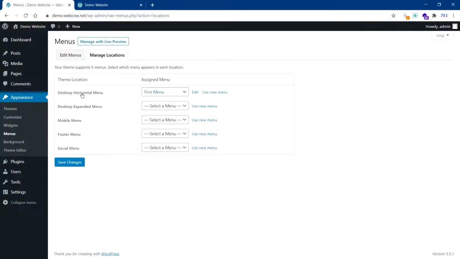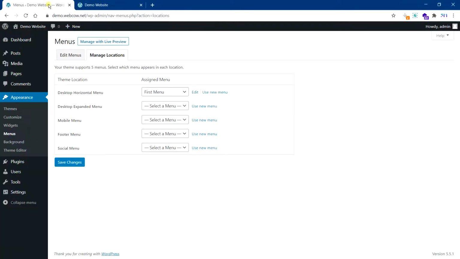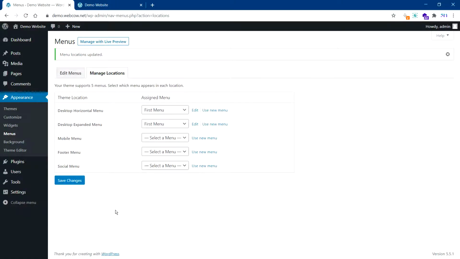I have added it to desktop horizontal menu, which is this bar over here. So you can change that and you can add it anywhere else, and you can just save it. So that's basically the menu. You don't need anything in the background. Theme editor is for advanced users who want to change the code of their website. I don't recommend doing that at this stage when you're starting new. So stick to whatever you can visually change.